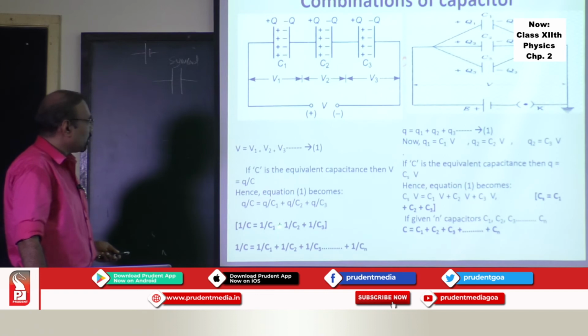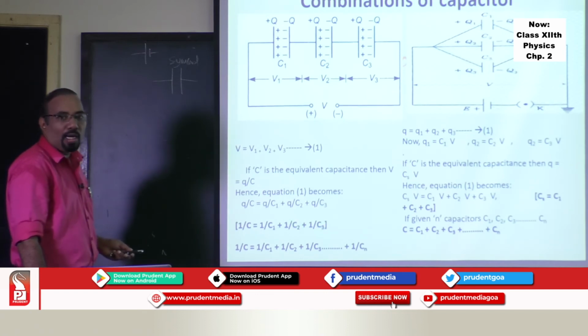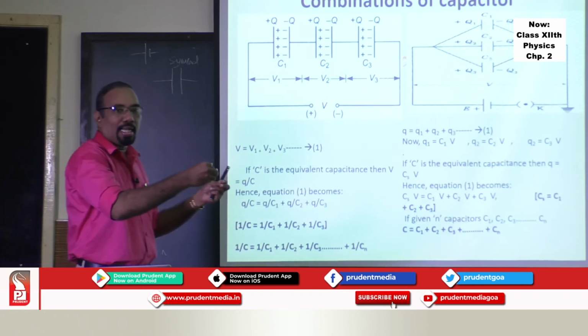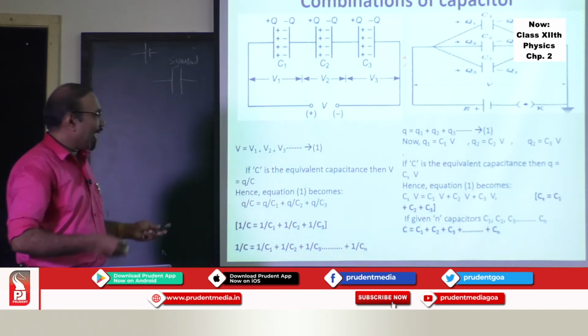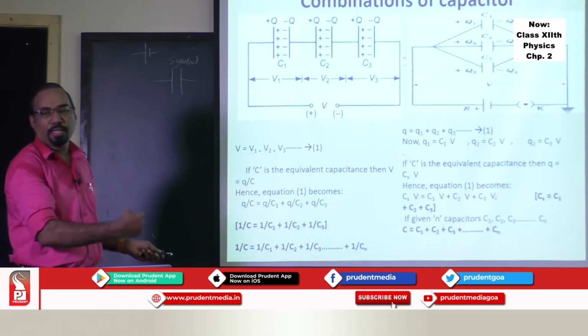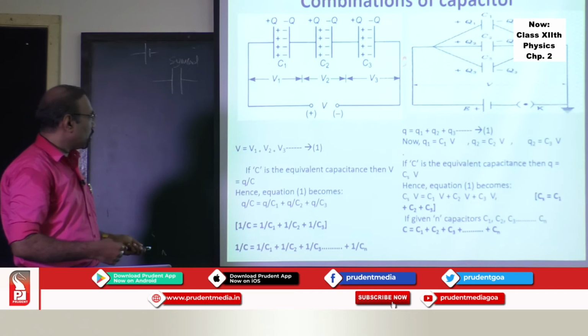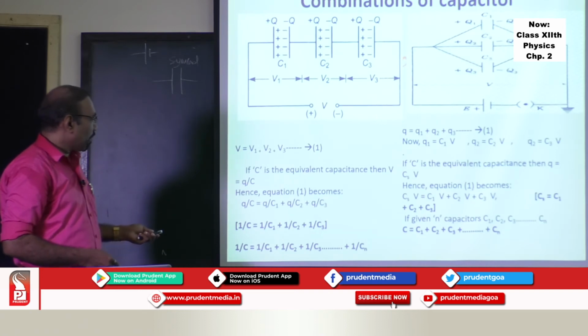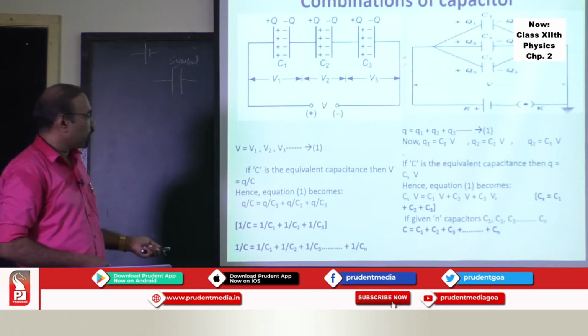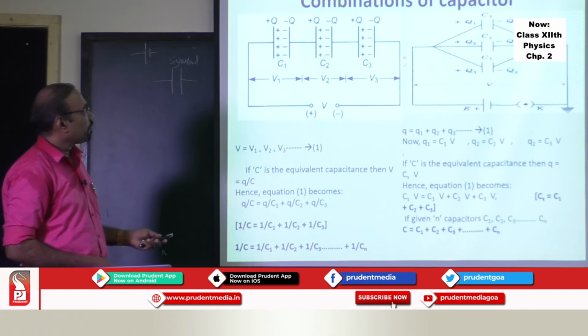So 1 by C is equal to 1 by C1 plus 1 by C2 plus 1 by C3. What does it mean? If the capacitors are connected in series, the reciprocal of the total capacitance is equal to the sum of the reciprocals of the individual capacitances. That's what it means.